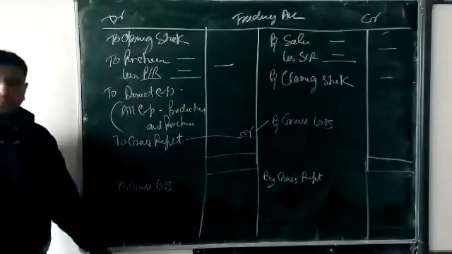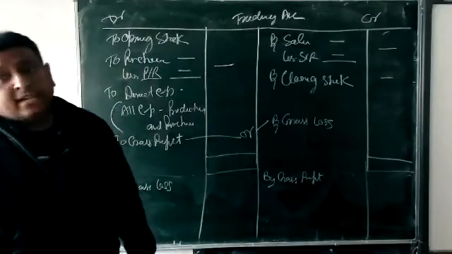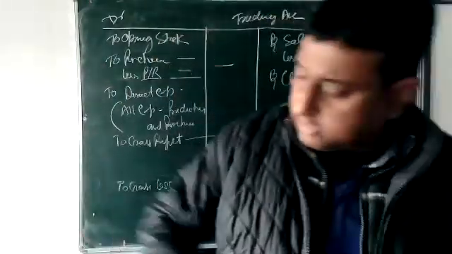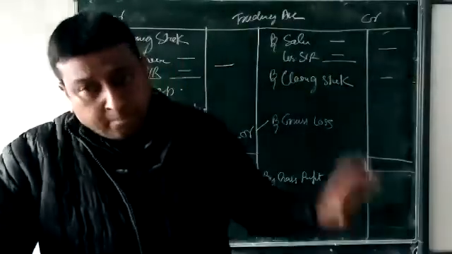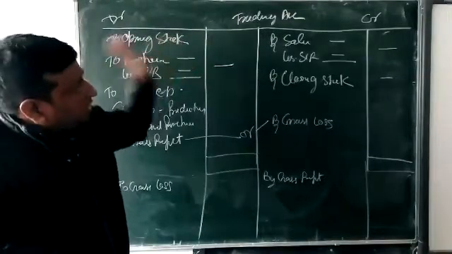Then all indirect expenses go this side, all income this side, and taking the difference gives net profit or net loss. Don't worry, that will be explained again. But here our main target is to make you understand the trading account.